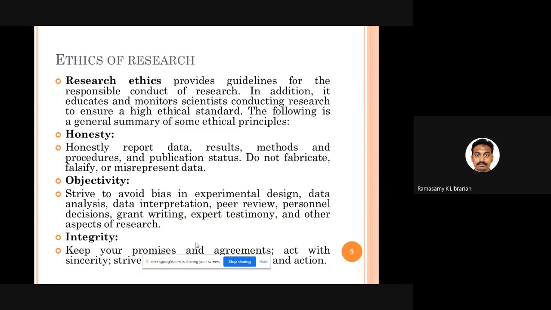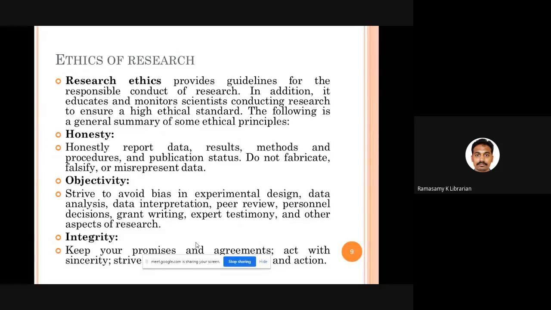So nowadays, whenever you do research, people say that you should follow some ethical guidelines, some moral principles, some standards of conduct when you are doing research, when you are reporting your results, when you are publishing your research work. Some moral guidelines are there. They are called the ethics of research. What are they? Let us have a small look at all those principles.